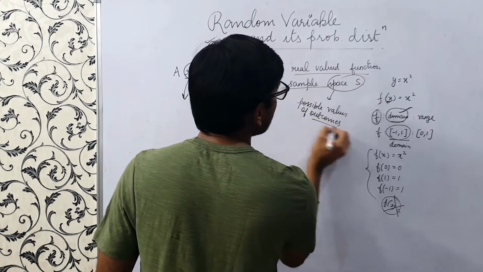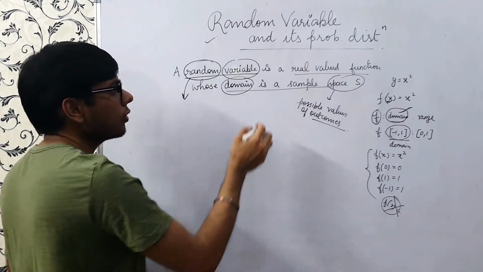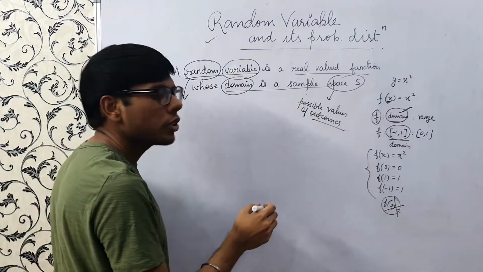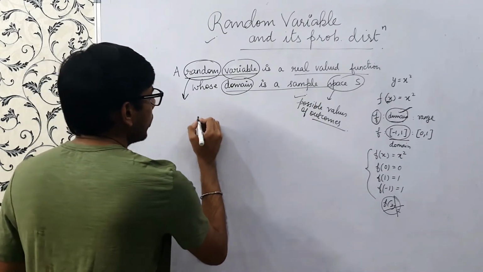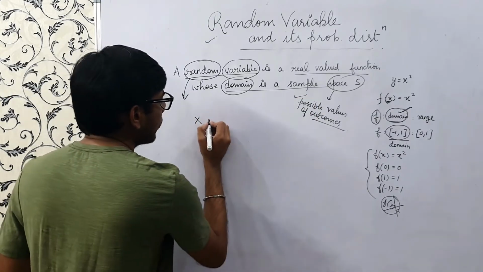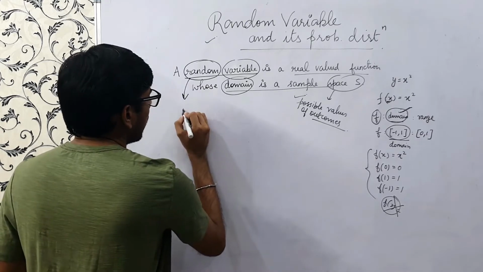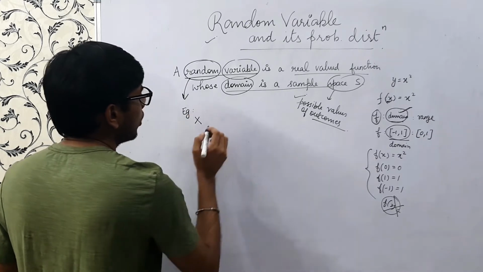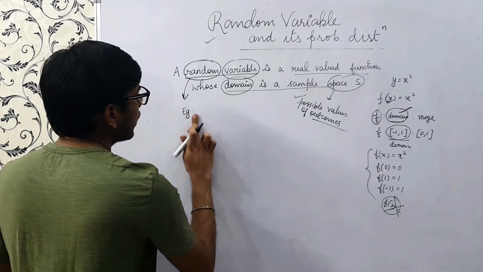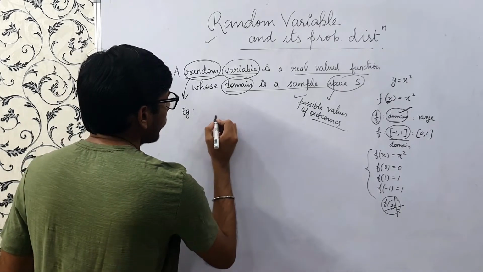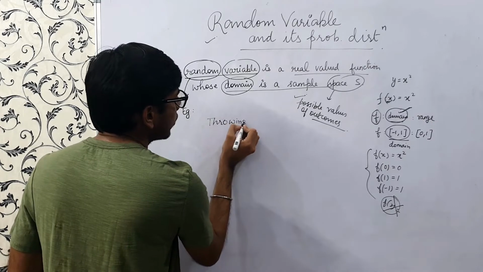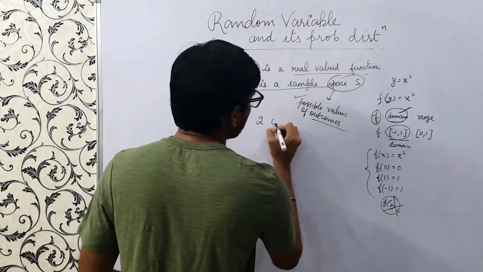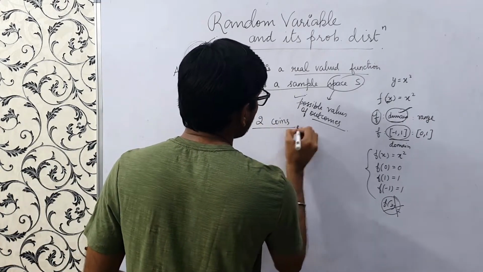So I have discussed all these sample space outcomes in my earlier videos. If you have not seen those, please check out the links below, right? So now we define x as a random variable. First of all, we'll consider an experiment of tossing two coins, right?